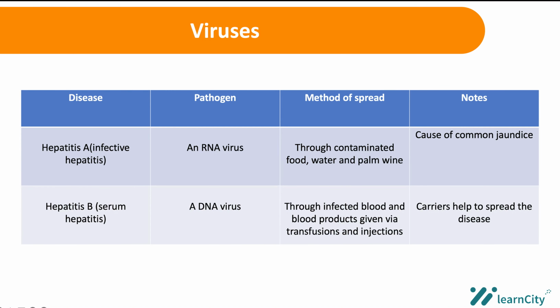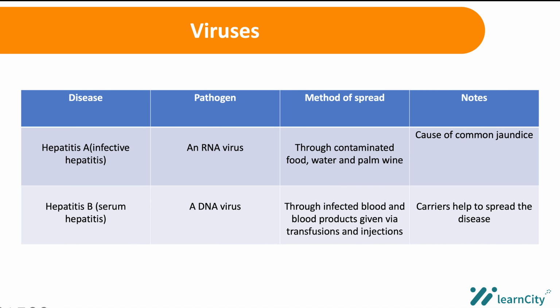Another disease we have is hepatitis A, which is also called infective hepatitis, and is caused by an RNA virus, and is spread through contaminated food, contaminated water, and palm wine. And it is the cause of common jaundice.